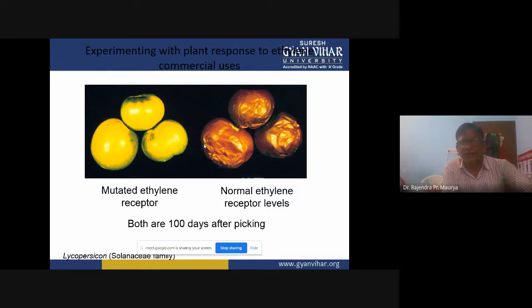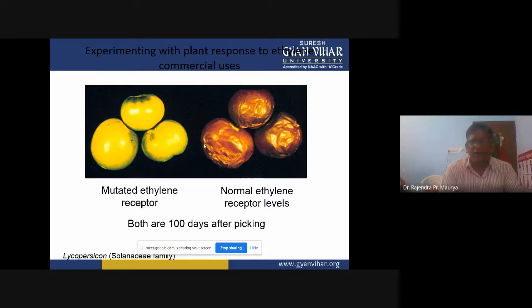Now, experimenting with plant response to ethylene, commercial usage. In this one you can see the first one is the mutated ethylene receptor and the second one is the normal ethylene receptor levels. Both are 100 days after picking. This one is Lycopersicum, which also belongs to the family Solanaceae.